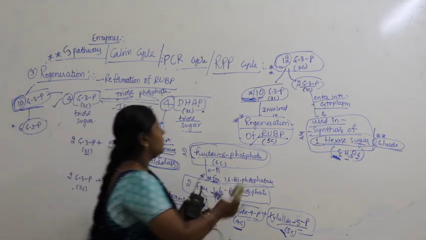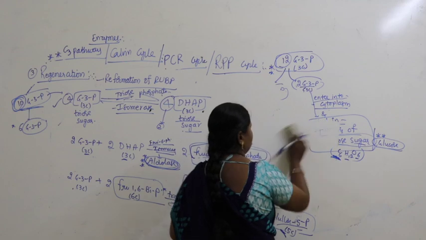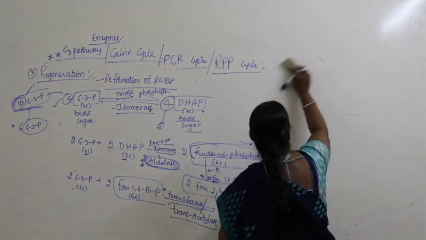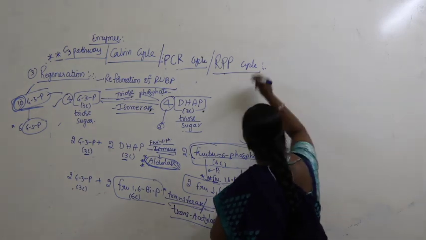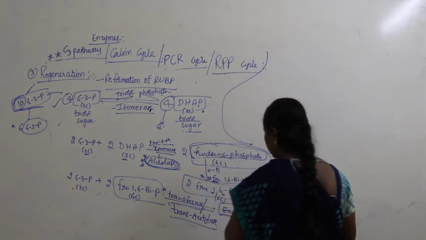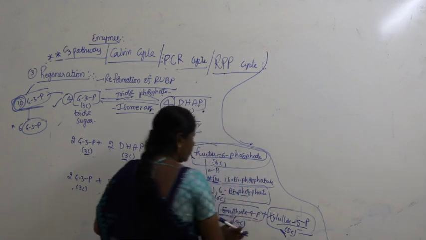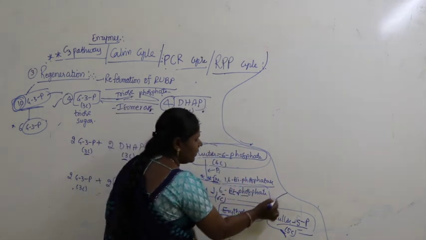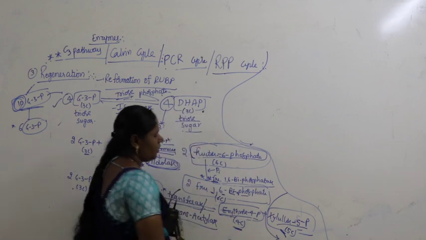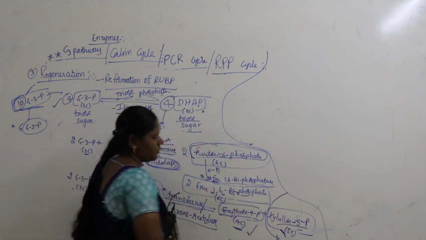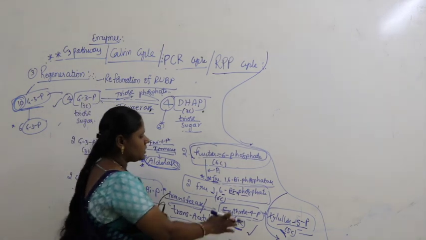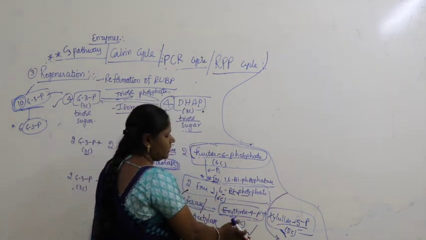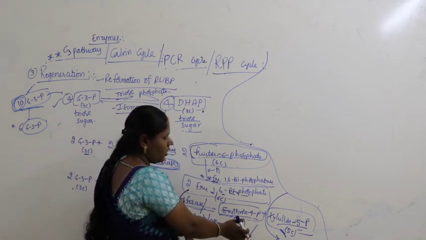Now if you look here, when you talk about erythrose 4-phosphate, xylulose 5-phosphate are the end products. We leave the xylulose phosphate here. Now I am taking erythrose 4-phosphate. Out of the 2 products, I leave the xylulose phosphate here and I'll take erythrose 4-phosphate.